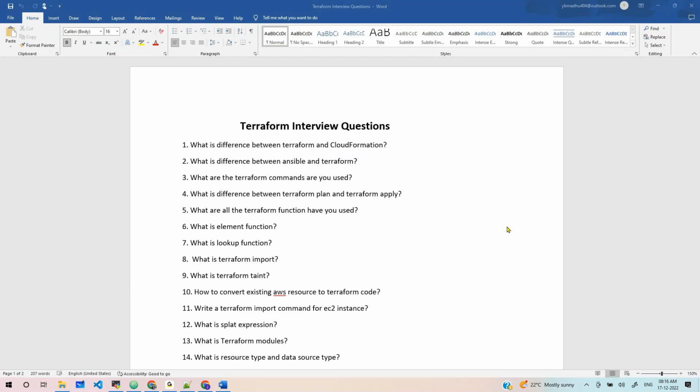Then any other differences? Ansible uses SSH-less connection. Terraform doesn't have this feature. Ansible also has modules, and Terraform also has modules to create the resources or configuration.